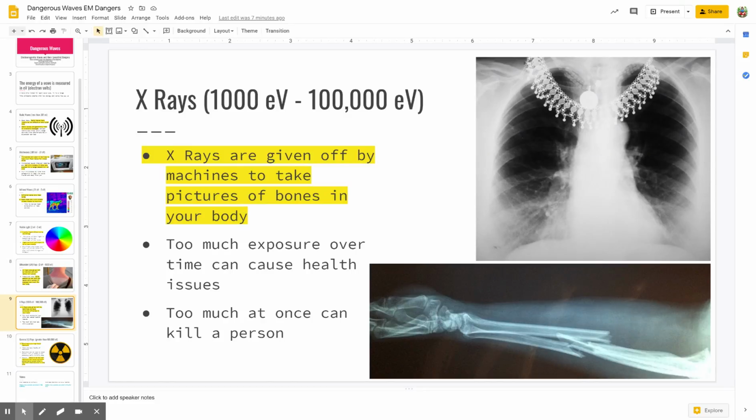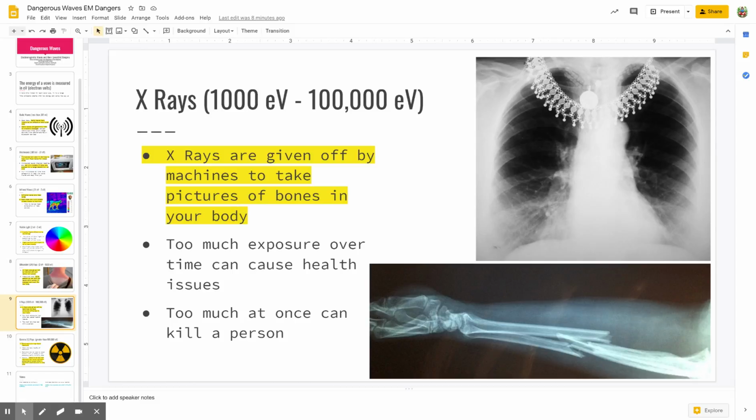But again, we don't use those really high energy x-rays. We don't use the ones that are all the way up here at 100,000 eV. We use the lower level ones to create those x-rays because it works and it serves our purpose and it's less dangerous for us. Now, most people are not going to have anywhere near enough x-rays to make them sick or maybe possibly cause cancer, but those people that work day in and day out taking x-rays walk out of the room so that that's not an issue for them.